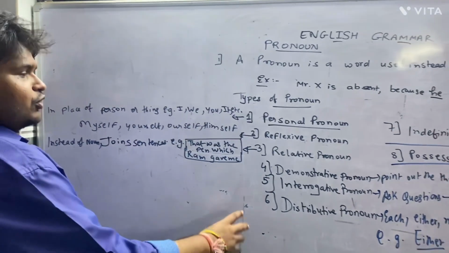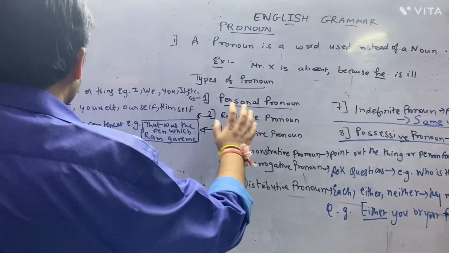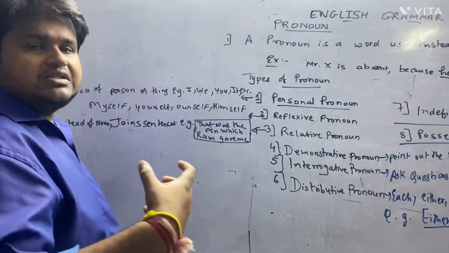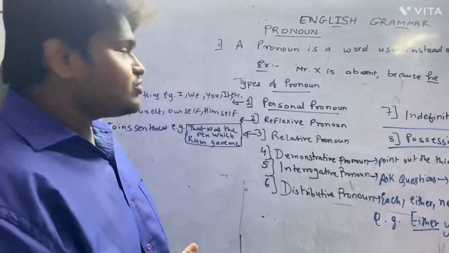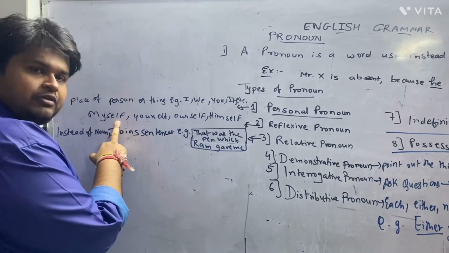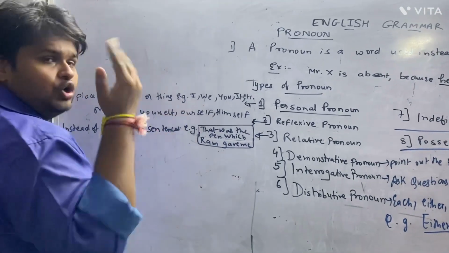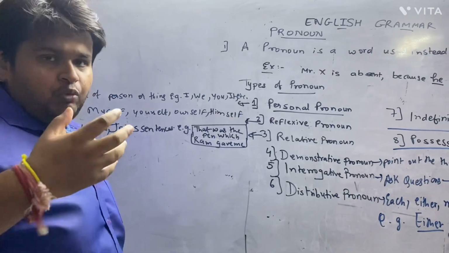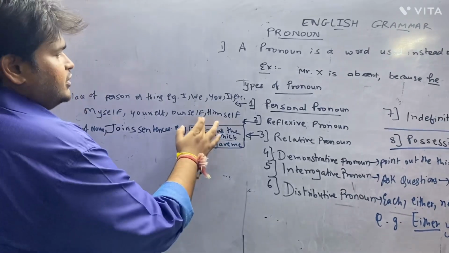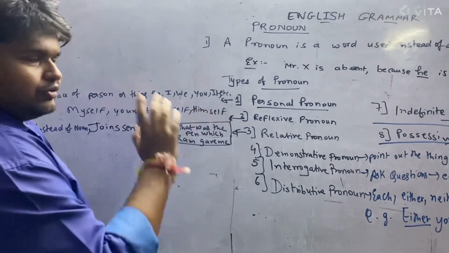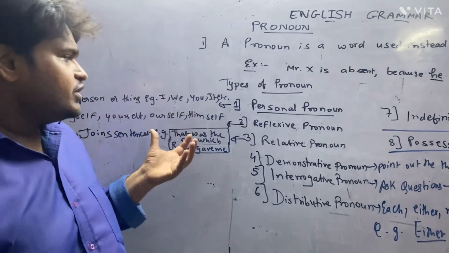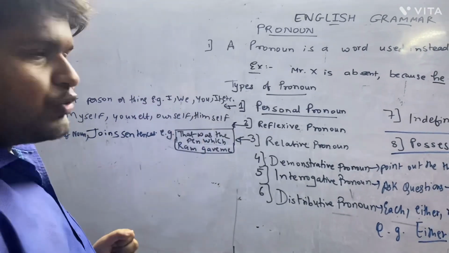Now the next type of pronoun would be a reflexive pronoun. Basically the words which we come across in reflexive pronoun may be myself, yourself, and if more than one people is there, ourself, himself. So these words mostly are used in reflexive pronoun.